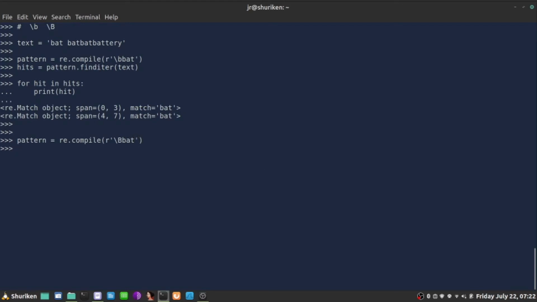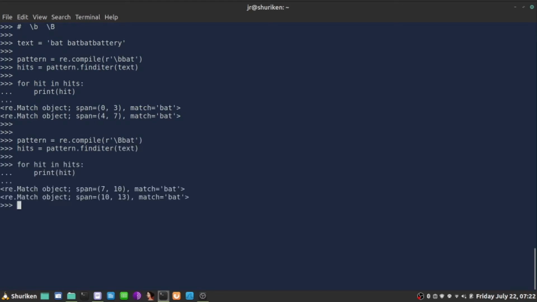So if I go for, again, hits will equal to pattern, find iterations in the text, for hit in hits, print hit, we're getting 7 through 10, which is this one, and 10 through 13, which is this one.